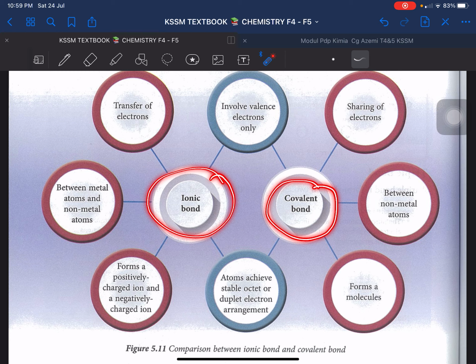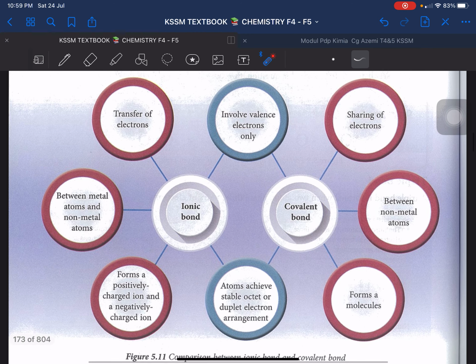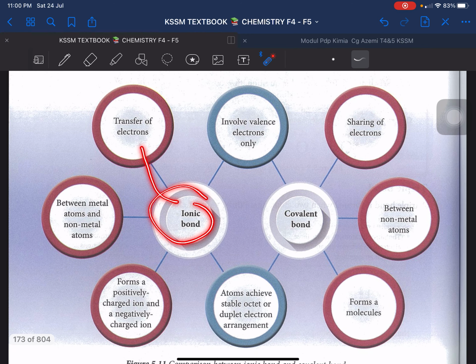Okay, so ionic bond ka, covalent bond ka, what is the purpose? Apa tujuan untuk membentuk, to form these two types of bond is so that the atoms, kan ionic tu, it involves metal and non-metal, and covalent bond is involving non-metal. These atoms are going to achieve stable octet ataupun duplet. So that is the purpose untuk membentuk ini ikatan. Okay, but what is the difference? Ionic bond involving transfer of electron, donate and receive, itu maksud transfer.